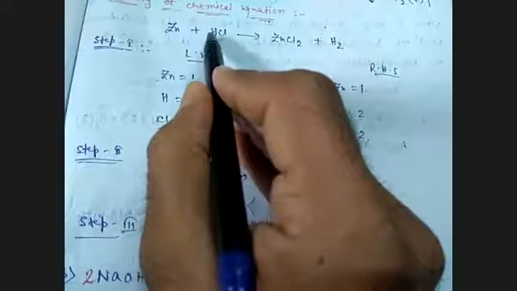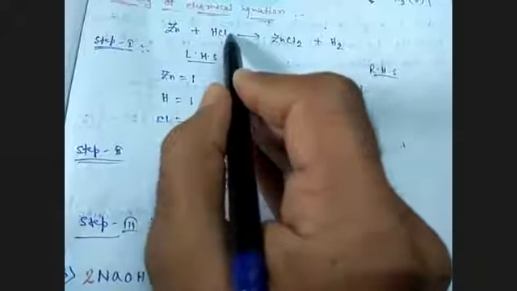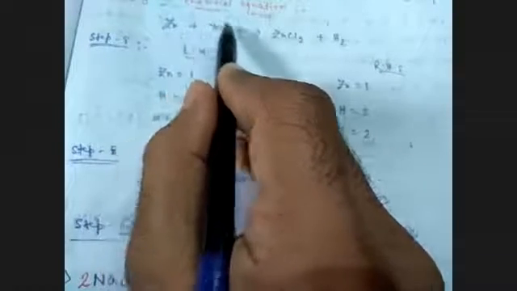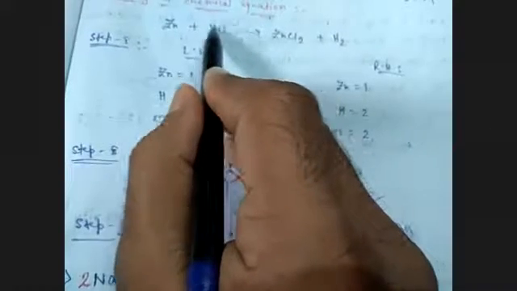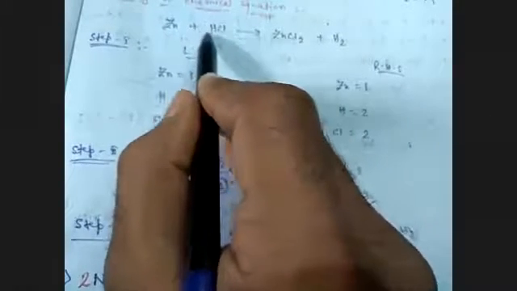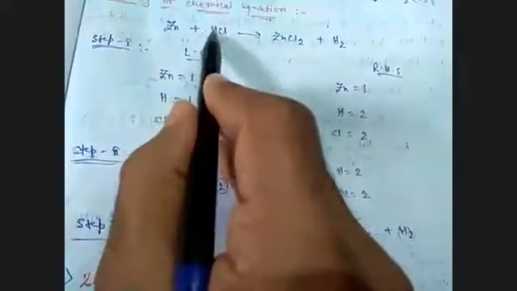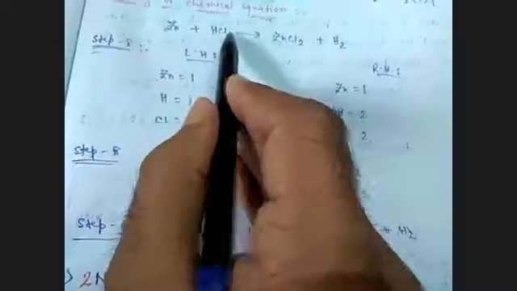Then it will be automatically multiplied with all the atoms of that molecule. If any number is placed here, that means all the atoms of that molecule will be multiplied by that number. So when we multiply hydrogen with 2, Cl is also multiplied with 2, but we write only a single 2 here.